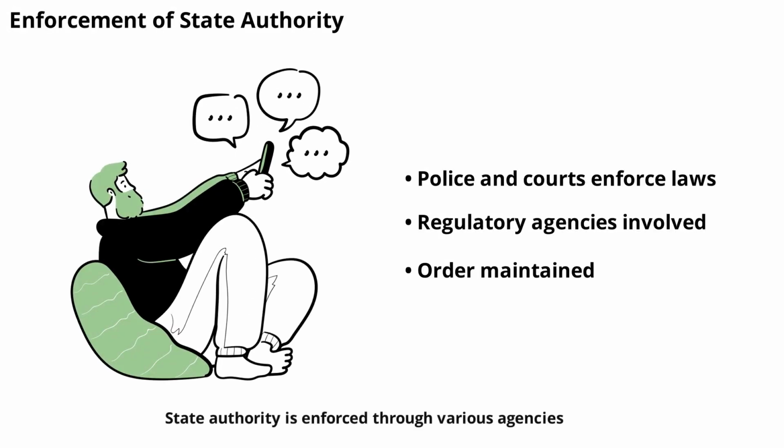State authority is enforced through various agencies, such as the police, courts, and regulatory bodies. These institutions have the power to investigate, prosecute, and punish violations of the law. Effective enforcement is crucial for maintaining order and ensuring that laws are respected.